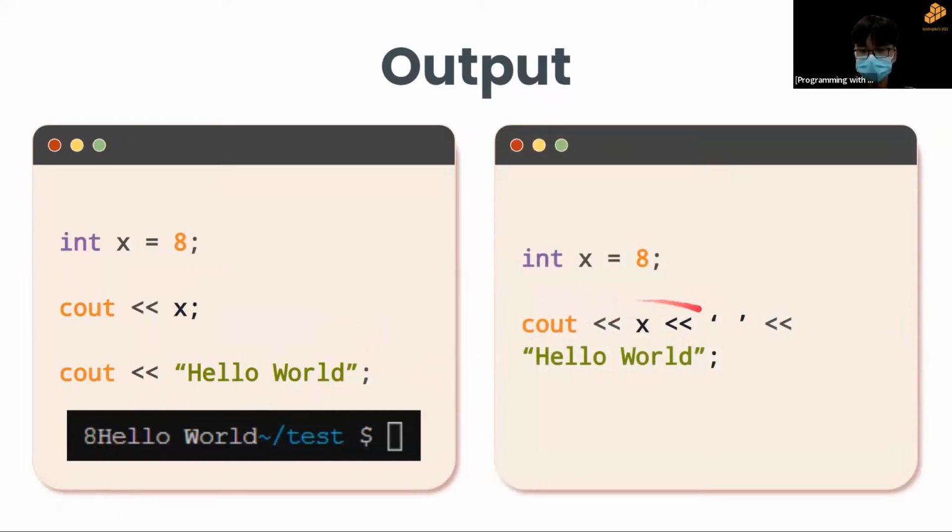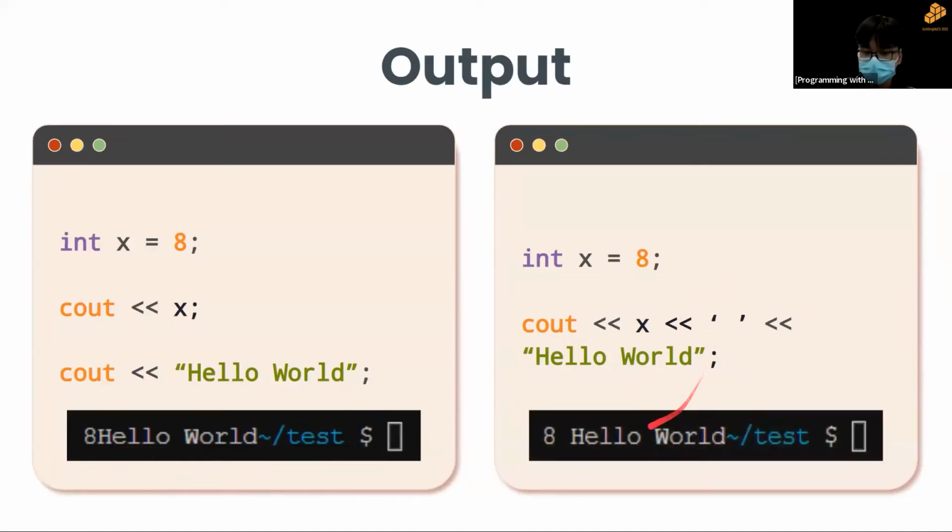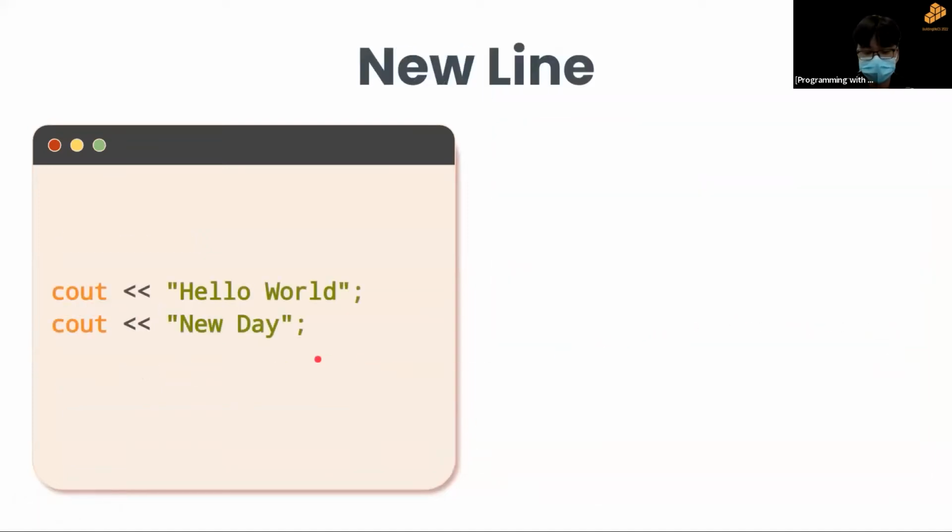So if we want them to be separated, we have to manually output a space, which is why the character is so important in C++, because of how you want the output to look. You need to manually output a space. It will then lead to, well, a space. You'll notice this is a difference. So that's one thing you need to take note of. If you notice that all your outputs are together and you don't want them to be together, that's because you didn't have a space.